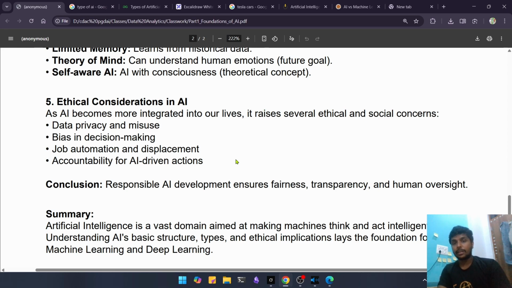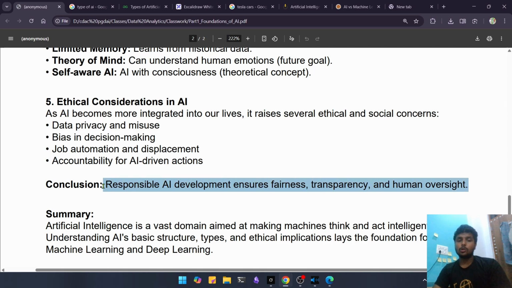The developer who created that AI, the company which is making all the money with the help of that AI, or the government or any authority? The conclusion is that responsible AI development ensures fairness, transparency, and human oversight, which is required,